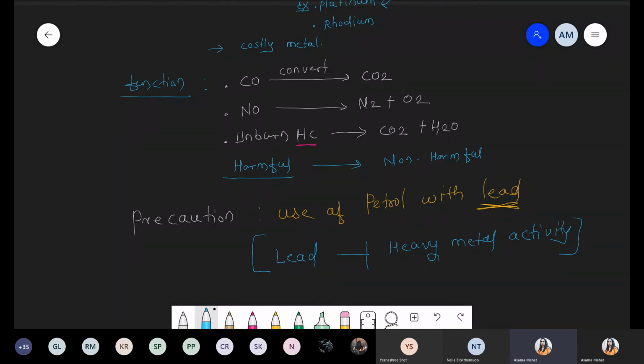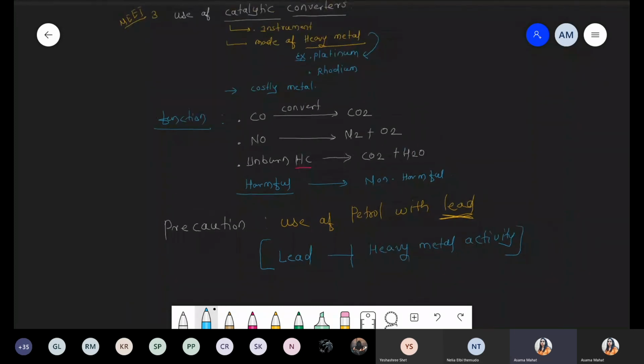So there are some precautions also. It is costly, but it is quite good and beneficial too, though it has some precautions. So this is the third point with respect to the catalytic converter, which is one type of instrument used to control vehicular air pollution. Okay, so is this point clear, everyone? Yes or no?